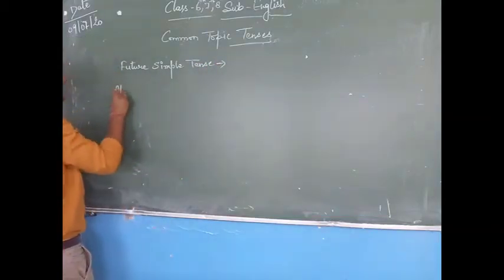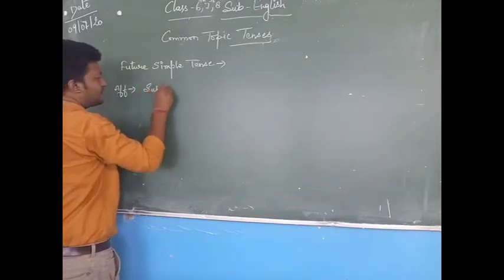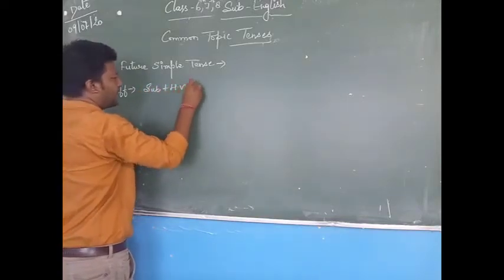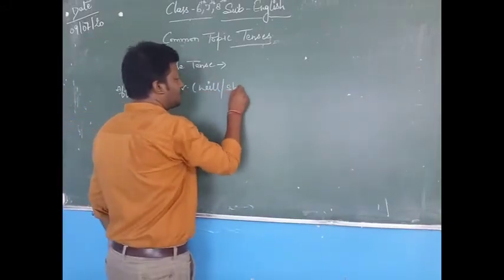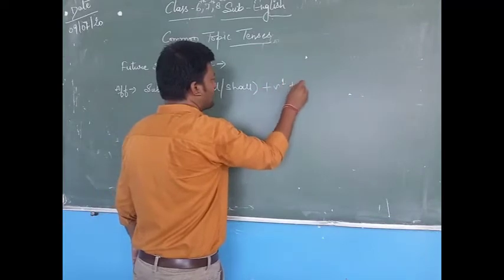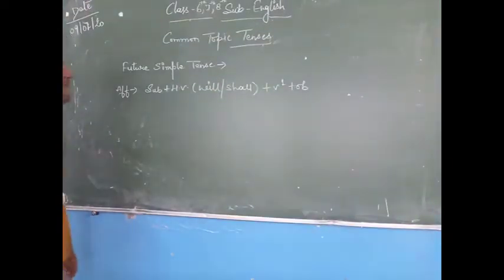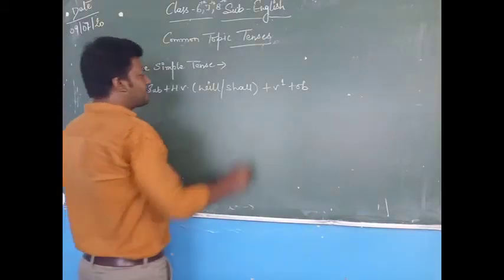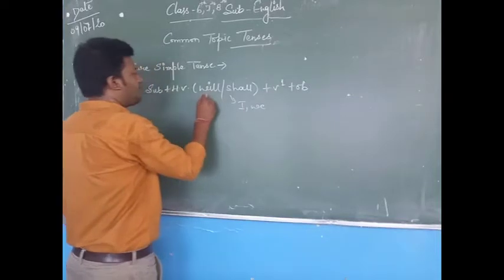First is the affirmative sentence, that is subject plus helping verb, that is will or shall, plus verb first form plus object. Now many students are getting confused where to use will and where to use shall. Shall I use with I or we?